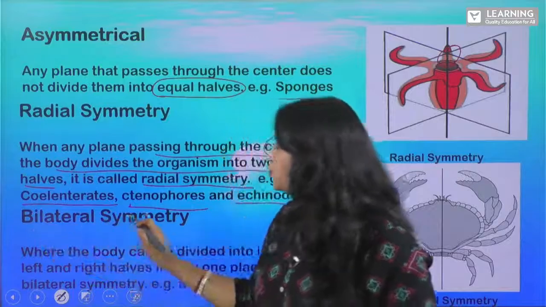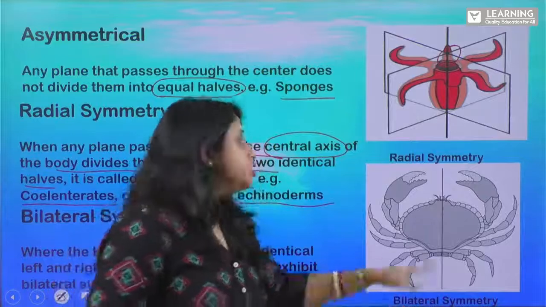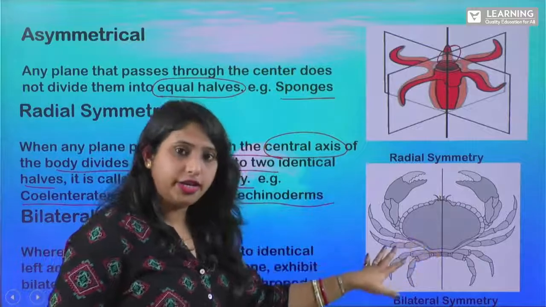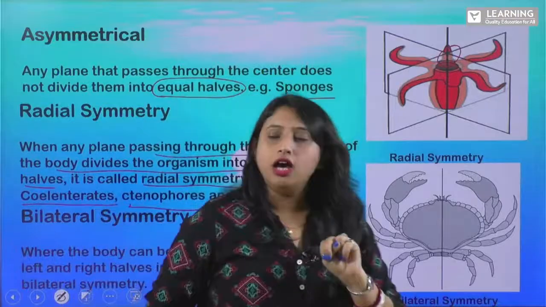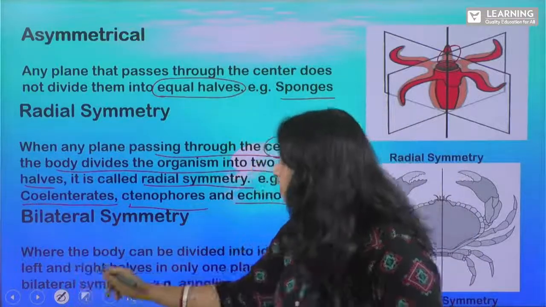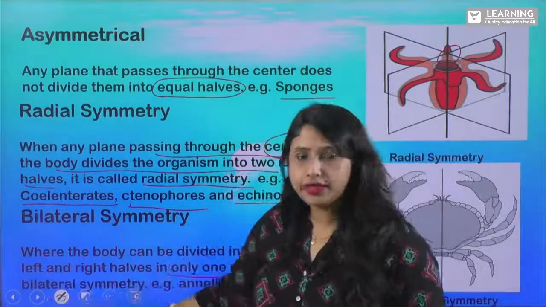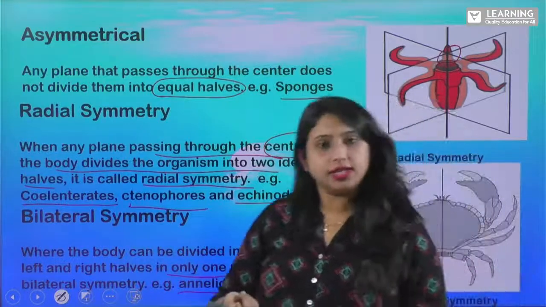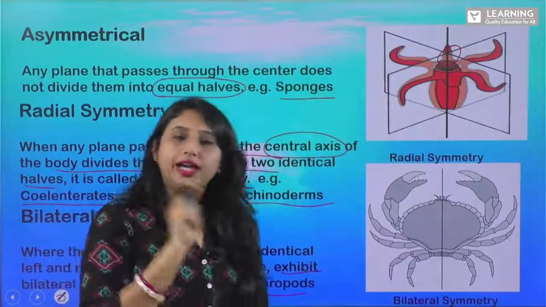Next one is your bilateral symmetry. Now what is this bilateral symmetry? You can see in the case of this crab, right? When we are segmenting this crab, we will get two equal halves of it, right? We can divide it into two parts only. Bi means what? Bi means two. Is that clear? So when the body can be divided into identical left and right halves in only one plane, it exhibits bilateral symmetry. Examples are your annelids and arthropods. Clear? In the case of cockroach also, when we divide it, it will be your bilateral symmetry.